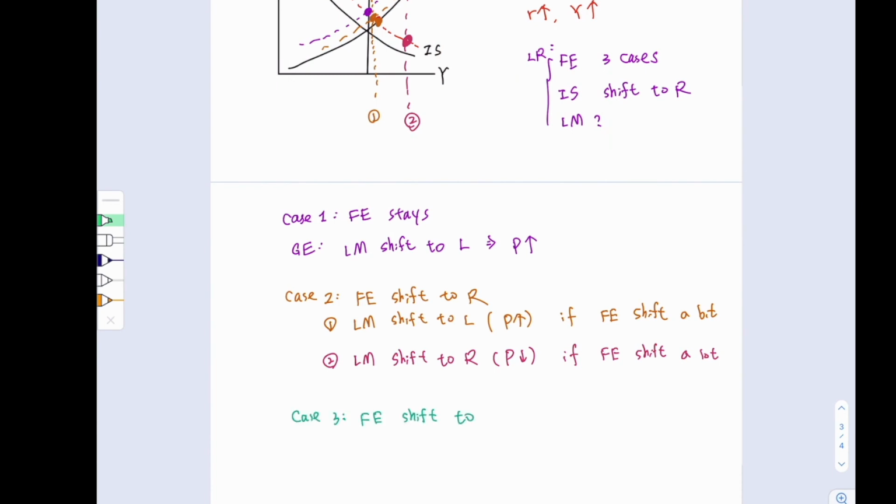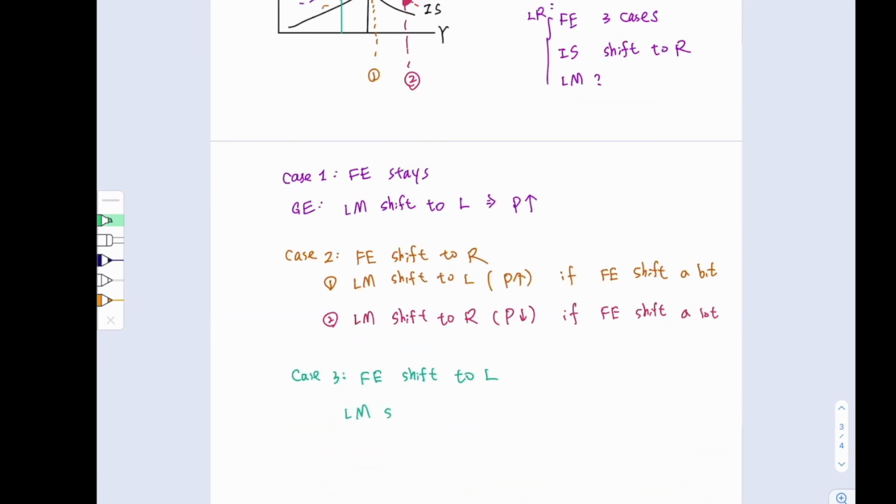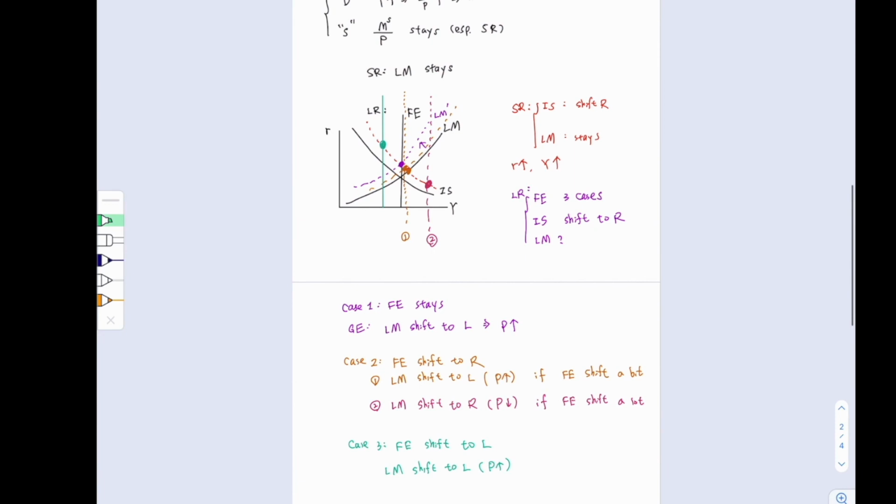If the full employment line shifts to the left, then we know that the general equilibrium will be at the point where it is to the left of the short-run IS and LM equilibrium. In that case, the LM curve needs to shift to the left, which implies that the price needs to increase. So in other words, in most cases, the LM curve needs to shift to the left, which implies that the price needs to increase to restore the general equilibrium.